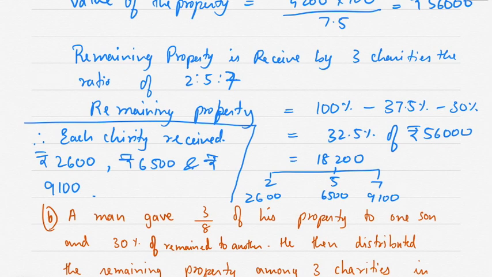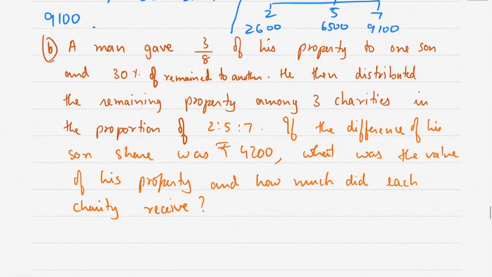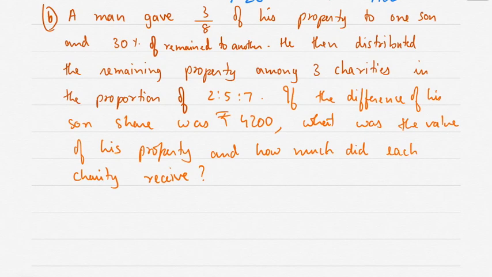Now let's solve the next question. It's a similar question, but I have made a small change. A man gave 3/8 of his property to one son and 30% of the remainder to another. He then distributed the remaining property among 3 charities in the proportion of 2:5:7.